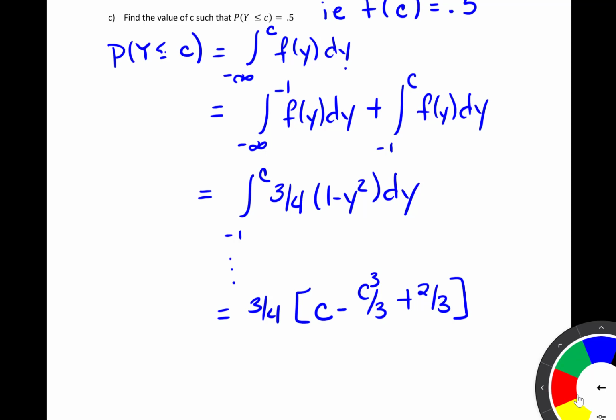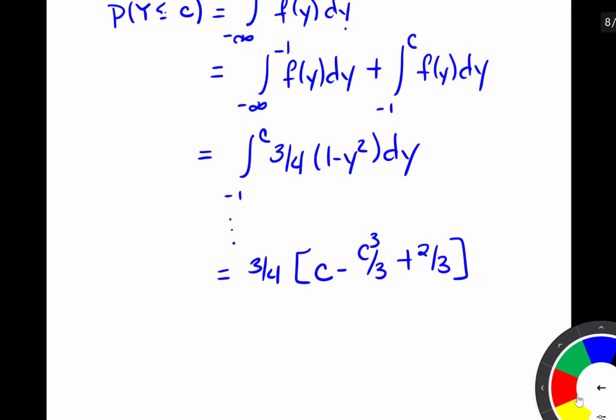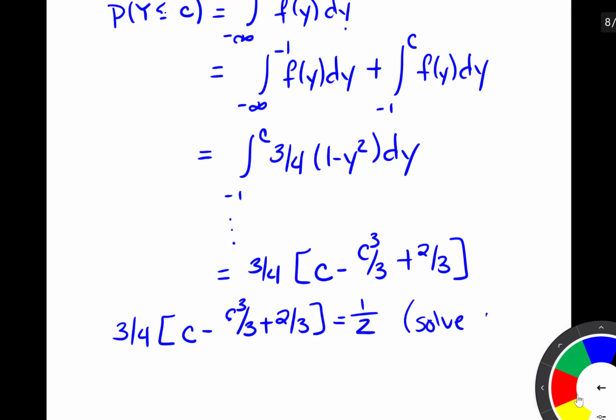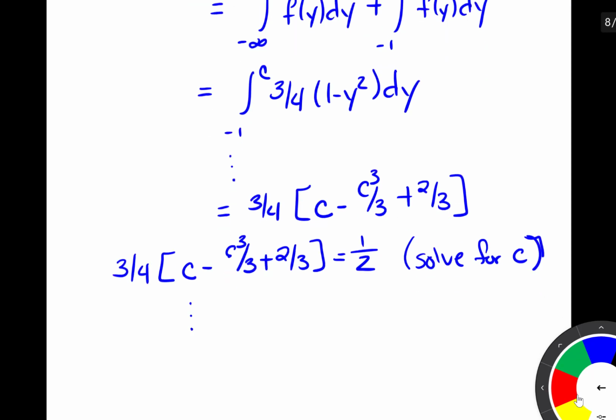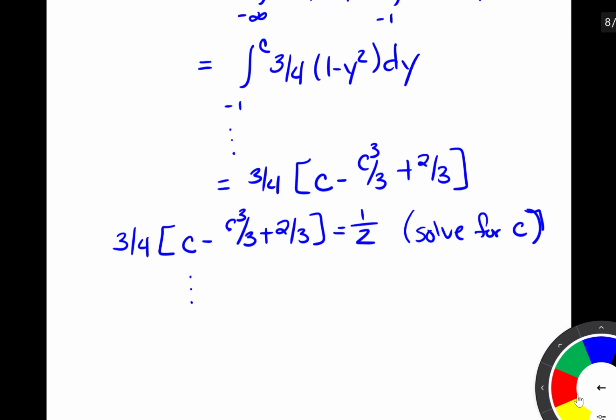And then we know that this probability is equal to 1/2. So now what we're going to do is set that probability equal to 1/2, and we're going to solve for c. Again, I'm going to let you try that on your own. If you have any trouble with that, let me know.